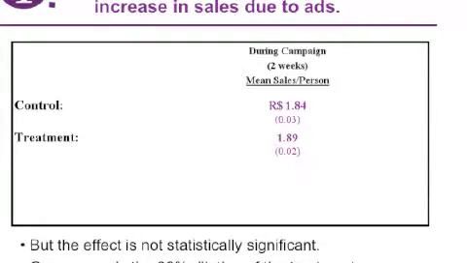So the descriptive statistics show a positive increase in sales due to ads. There's a 5-cent difference in these fake dollar amounts. Whereas the control group was buying $1.84, the treatment group was buying $1.89. This is unfortunately not a statistically significant difference because of all that noise that I was talking about and all the dilution with the people in the control group. I can't throw anybody out of the experiment, including the people who saw no ads. I have to compare the whole treatment group to the whole control group. So it's not statistically significant.